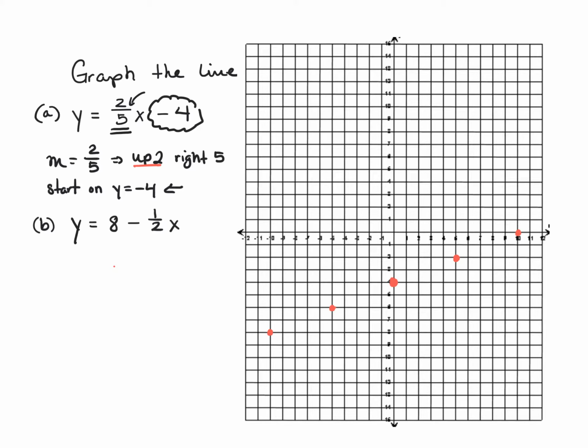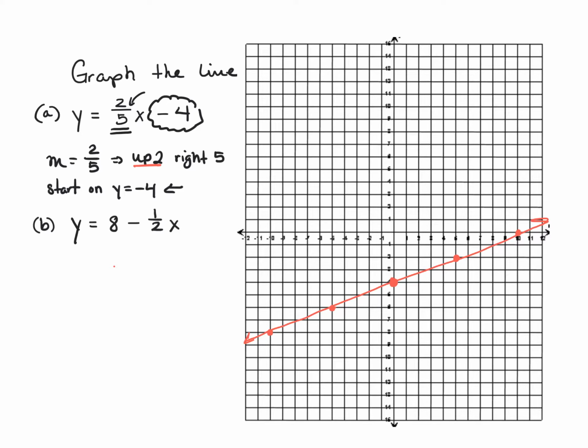So what's nice about slope is that it doesn't matter whether I go up or down, or left or right first. What matters is that you understand which number associates with the x values that move left and right, and which one associates with the y values that move up and down. Once I have all of my points plotted, I'm going to draw the best straight line that I can. I understand that you may not have rulers at home, so we're just going to draw our best line that we possibly can. Okay, then we're going to go on to the second example.